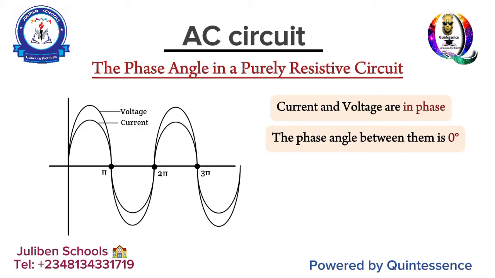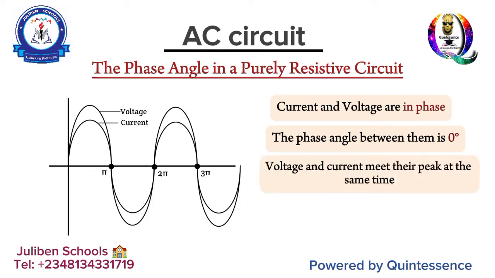So if you see the diagram, the sinusoidal voltage is above, current is below. Mind you, voltage and current meet their peak at the same time. Yeah, they hit their peak at the same time. And then also they move in that manner. And then if you draw the other one, you see them moving in that direction. And that is why the instantaneous voltage in this circuit is simply V naught sine (WT plus 0 degrees). Why? Because there is no angle between them, okay? And when you solve that properly, your V becomes V naught sine WT, right?